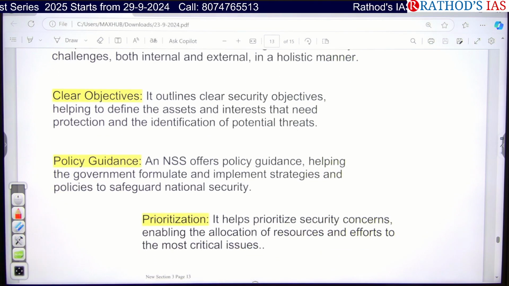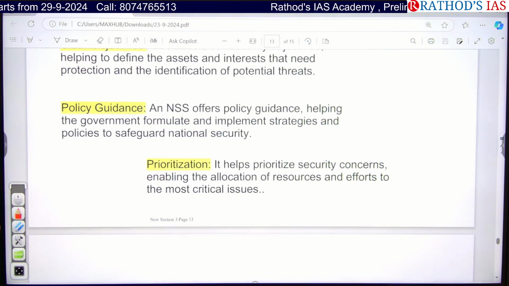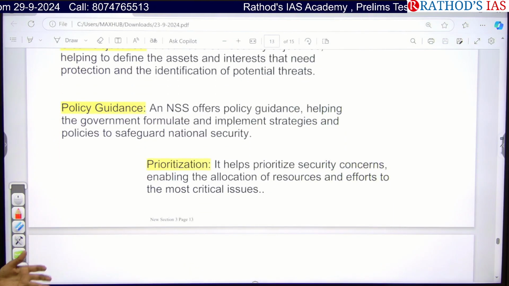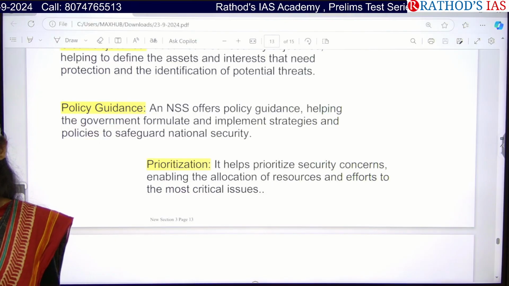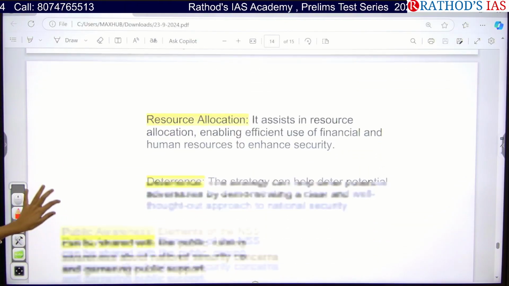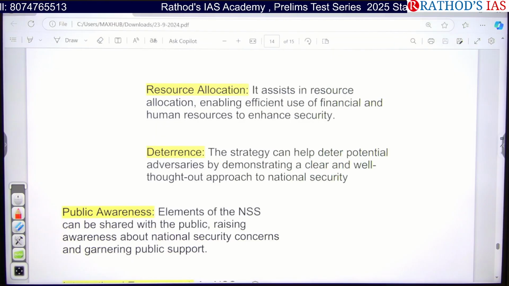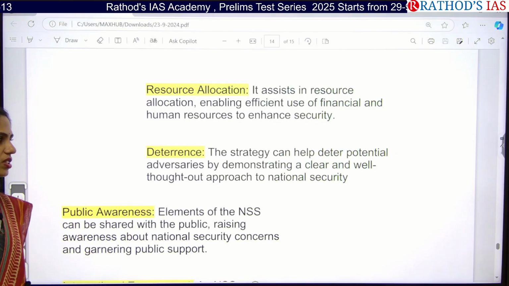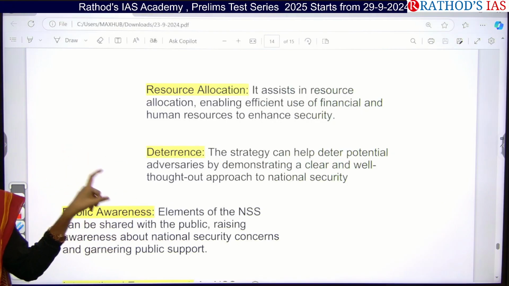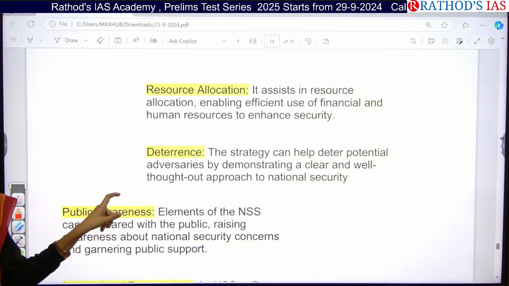And next, we will have proper policy guidance that will guide our security forces, and we will be prioritizing our security concerns, like which should get more resources and which should get less. And next, we can have proper resource allocation so that we can efficiently manage our finances and human resources. And we will be focusing on only deterrence, that is second strike, not first strike attack.